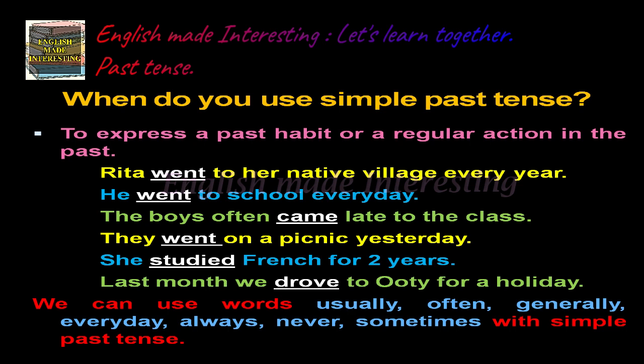They went on a picnic yesterday. She studied French for 2 years. Last month, we drove to Ooty for a holiday. So, all these are simple past tense forms. We can use words usually, often, generally, every day, always, never, sometimes, etc. with simple past tense.